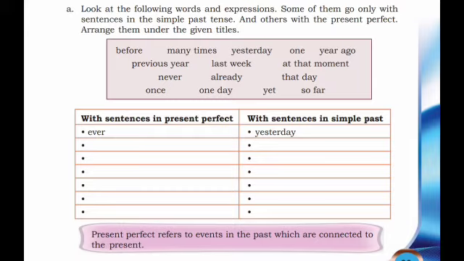Present perfect tense format: subject plus have or has plus V3. And if the subject is singular, use has. If the subject is plural, use have. That is, have is used with I, you, they, we, plural noun. And has is used with he, she, it, singular noun.